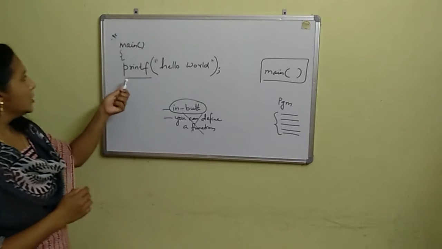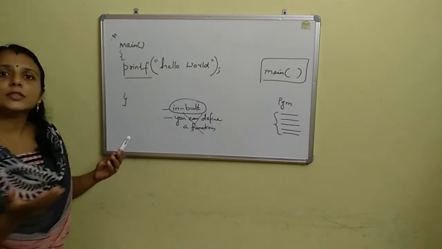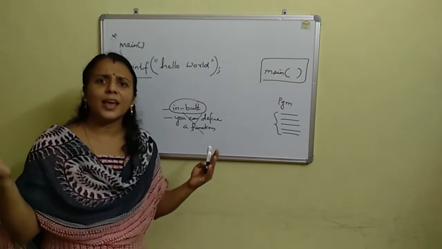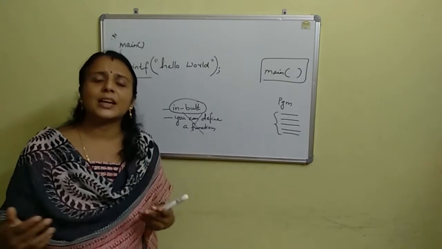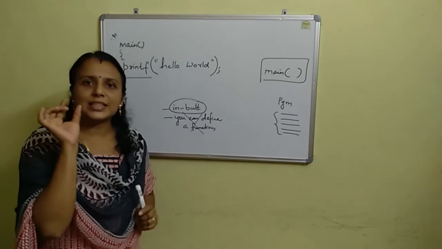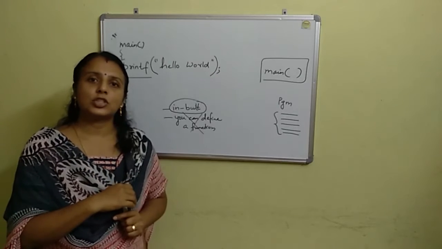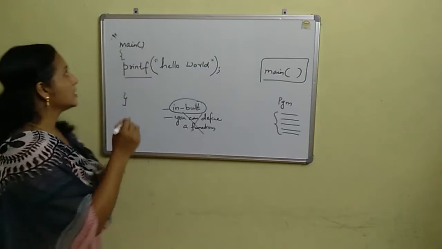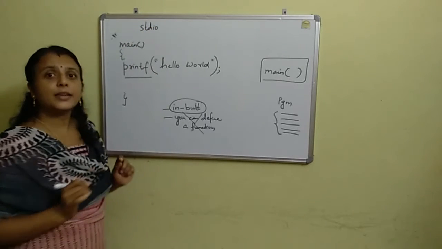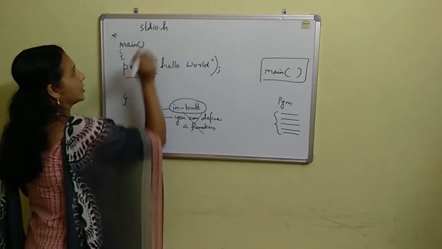Okay. So since this is a function, where is this function stored? From where are you getting this function? Is it stored somewhere in the air, or do you get it automatically when you write a C program? No, it has been stored in a certain file in the C programming language, and that file is known as stdio, standard input output file, and the extension of that file is .h.